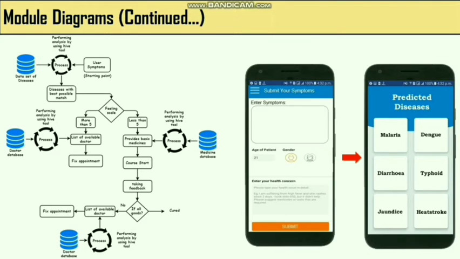Here is the flow of the manual section. In the manual section, users are going to enter their symptoms, and here we are implementing a new functionality called the feeling scale. If the user enters their symptoms along with a feeling scale value more than 5, then the system is going to predict the disease along with the available doctors at that particular point. If the feeling scale value is less than 5, then the system is going to predict the disease along with some basic medicines that can be used to cure that particular disease.